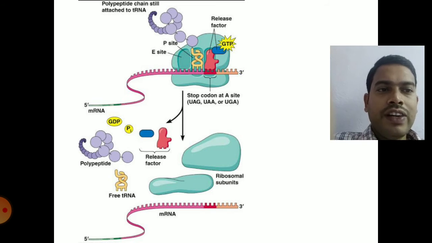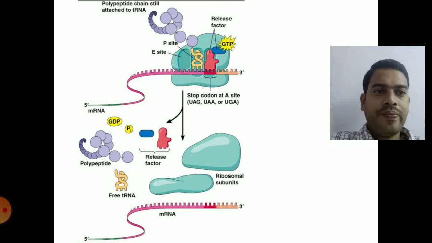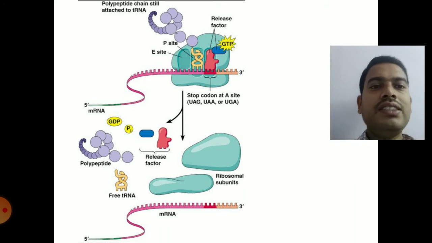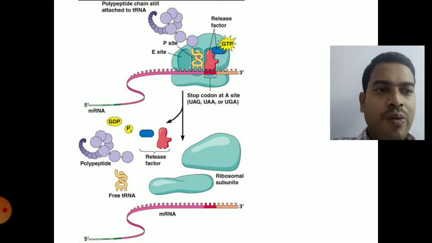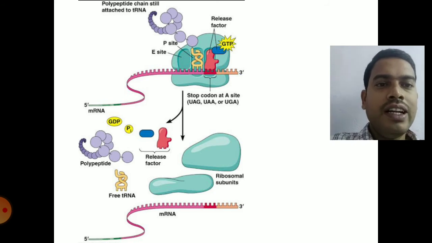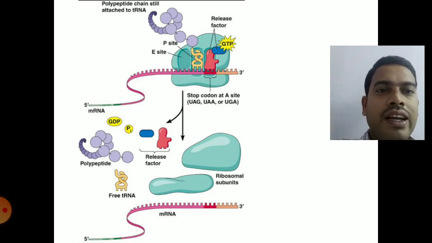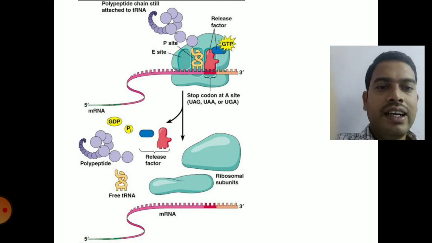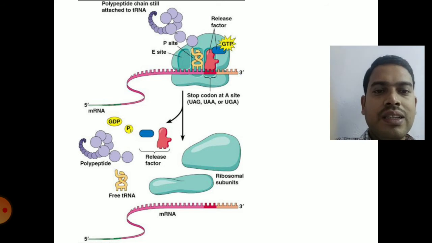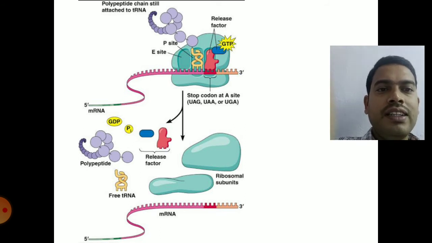So once the protein of required amino acid length is synthesized, immediately stop codons will be entering the A site. Once the ribosome enters the stop codon, immediately release factors play an important role in releasing the mRNA and the protein that is synthesized, and detachment of the ribosomal subunits into 50S and 30S subunits. So the release factors will bind to the stop codons, which you can clearly see there.